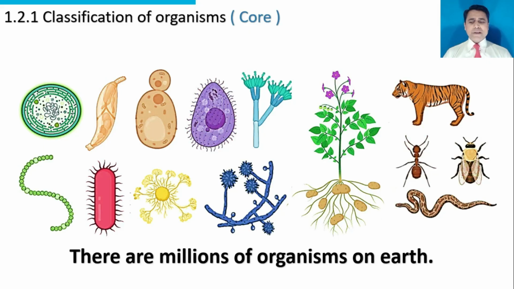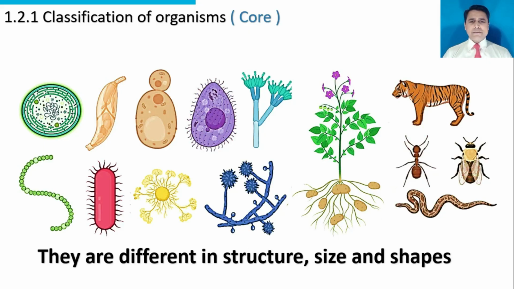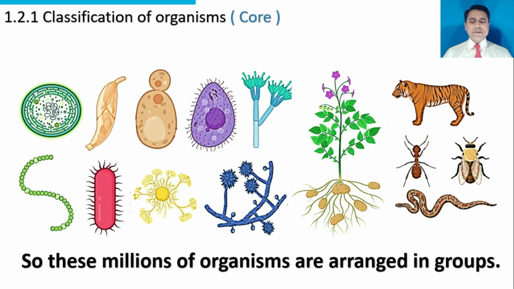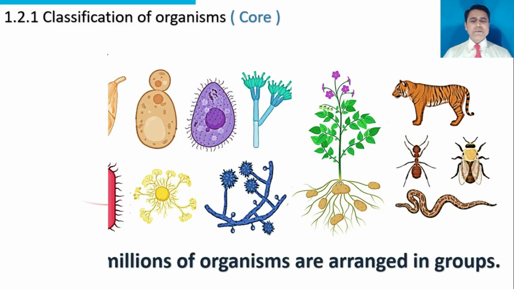There are millions of organisms on Earth. They are different in structure, size, and shapes. It's really difficult to study millions of organisms individually, one by one. So these millions of organisms are arranged in groups.